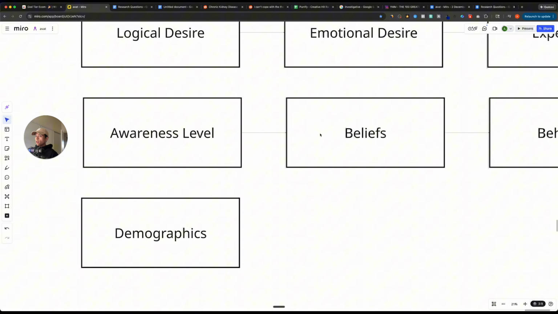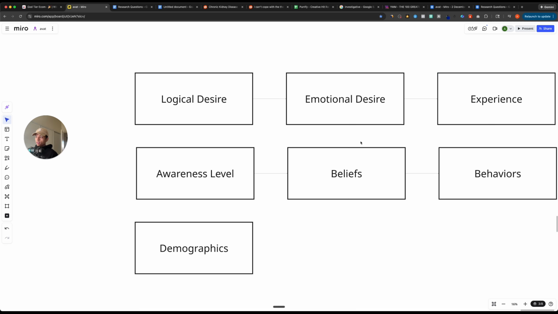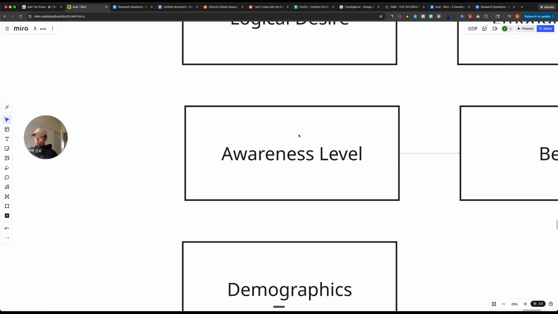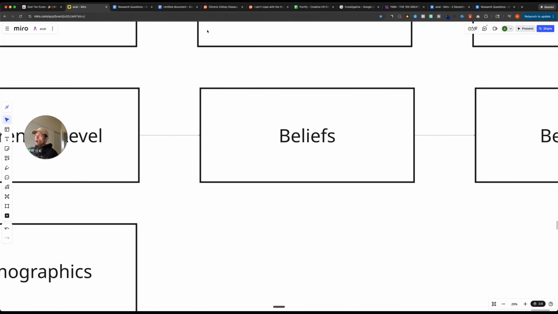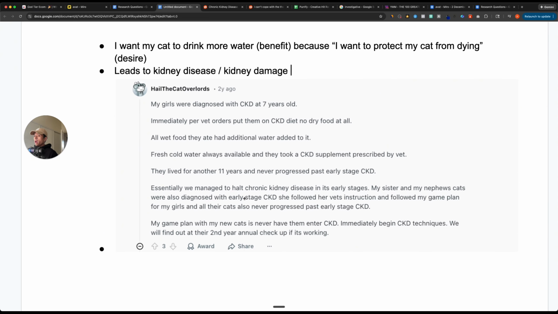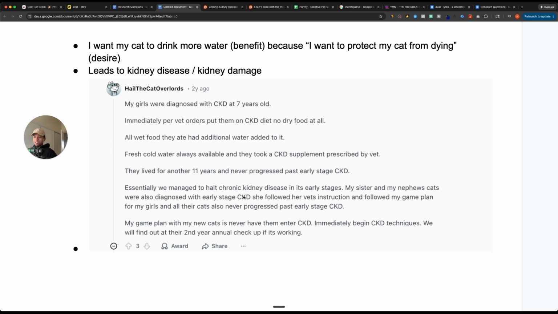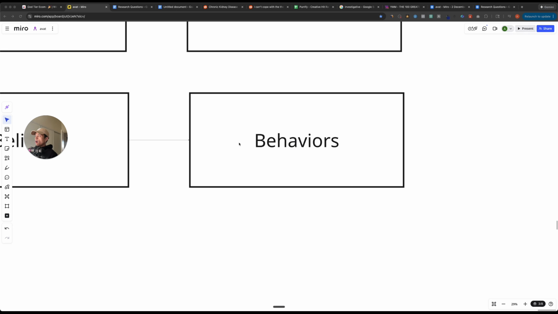So again, going back to this beliefs section here, not only has this person gone through chronic kidney disease, they're aware of the problem. They're aware of specific solutions to the problem. They might even know about cat water fountains, but they didn't say anything there. Their beliefs are that with enough effort, they can actually halt chronic kidney disease. Because if you just read the research, essentially, we managed to halt chronic kidney disease in its early stages. So this is a person that believes they can actually prevent chronic kidney disease entirely, or at least halt it and mitigate it completely. Let's go back to, and obviously looking at their behaviors.